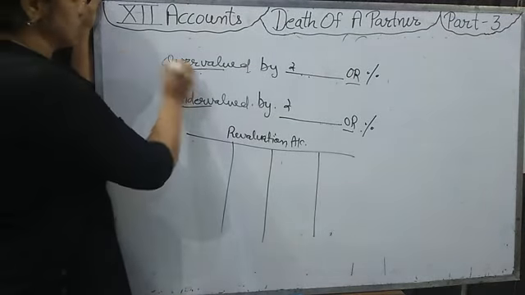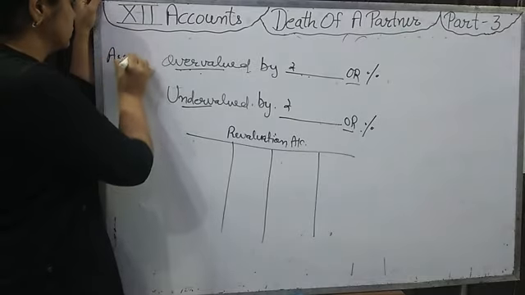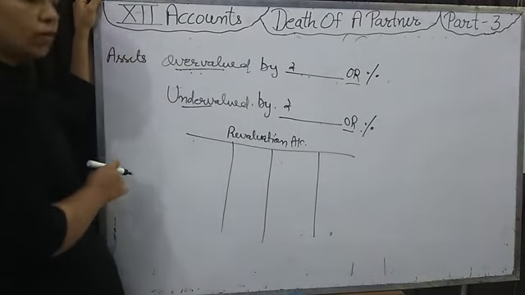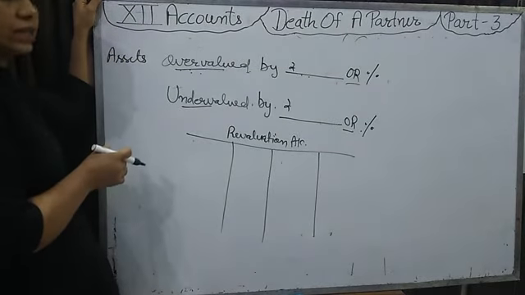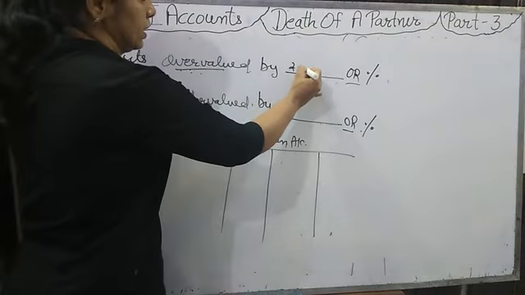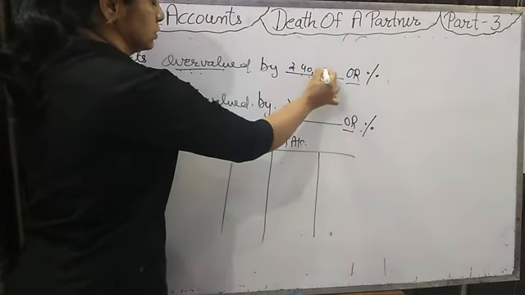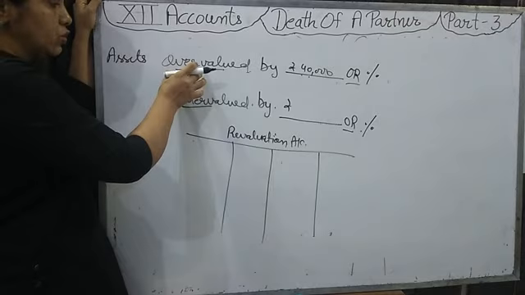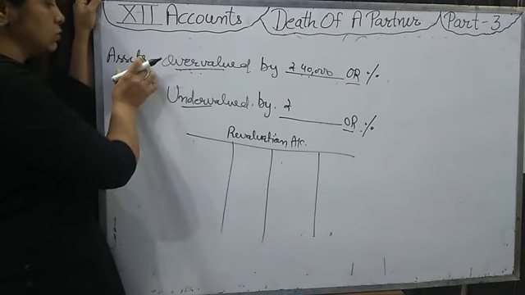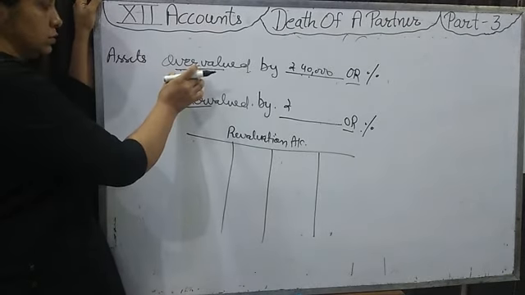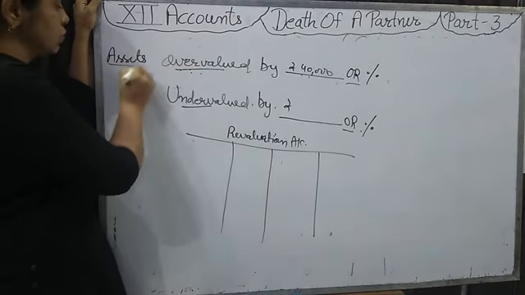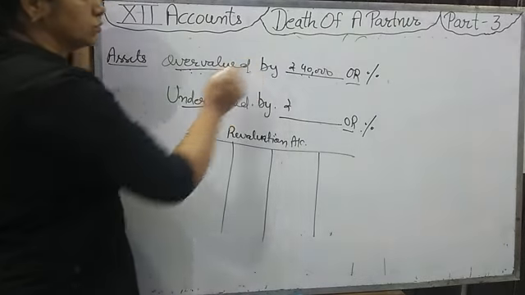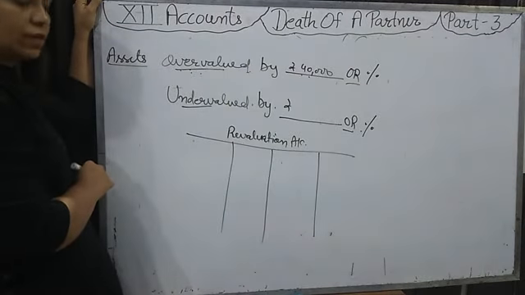If any asset is overvalued, overvalued means the written value is more than the actual value, for any amount, say 40,000, then we will reduce the value of that asset by this amount. Then a loss will be there.